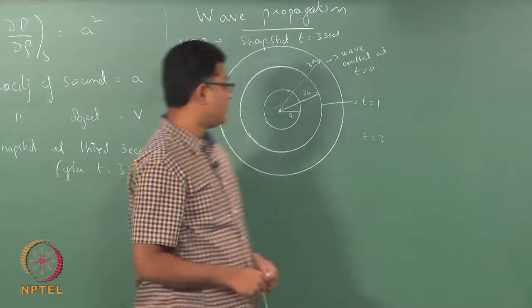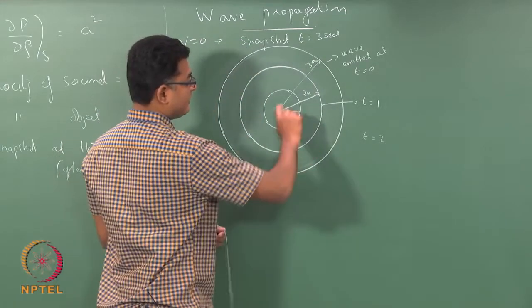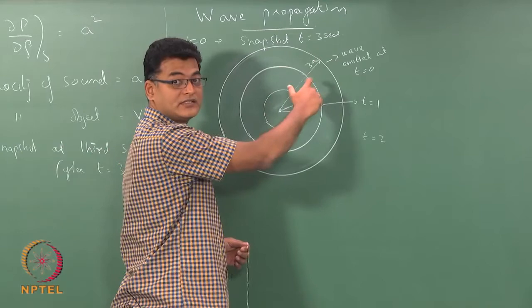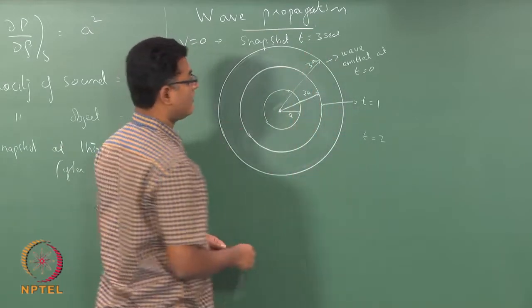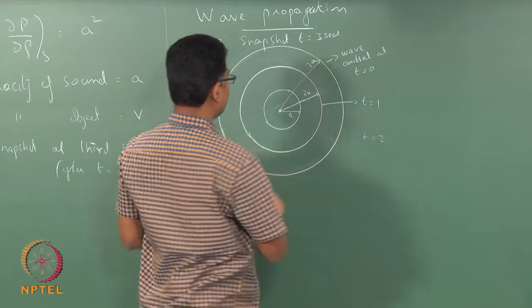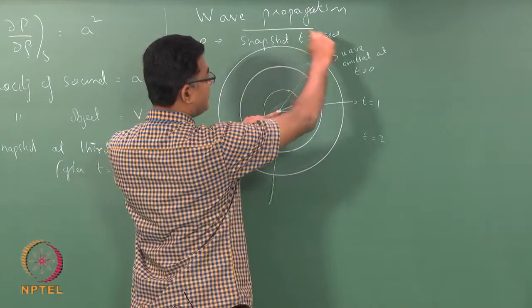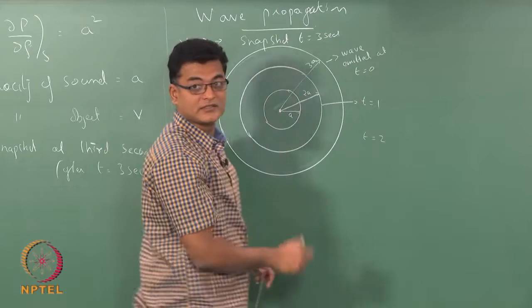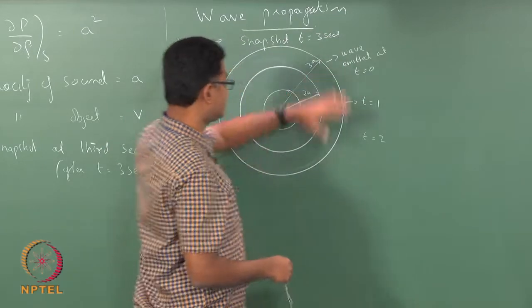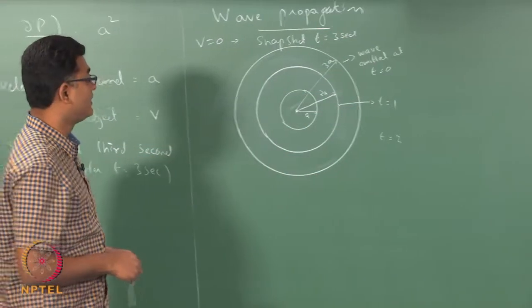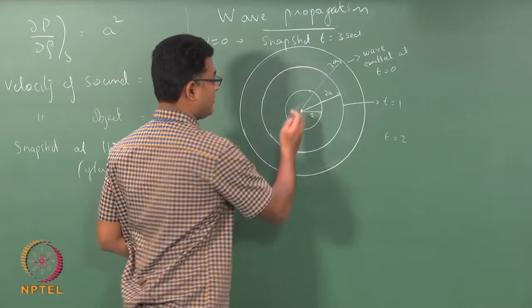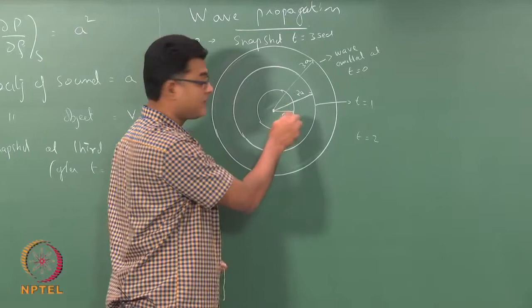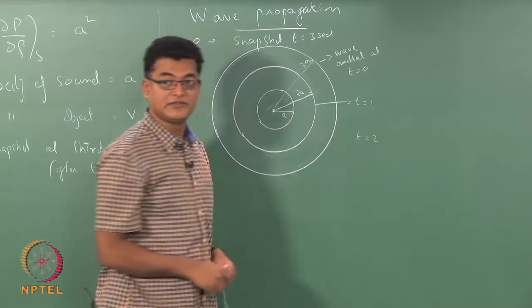Okay. So, I repeat. This is the wave that has travelled 2a distance from t equals 0, viewed with a velocity a. So, this distance is 3a. You are viewing it at a snapshot of 3 seconds. So, at 3 seconds this is what you would see if I consider only these 3 waves. Remember, there are infinite number of waves in between, but we are concentrating on just these 3 waves.